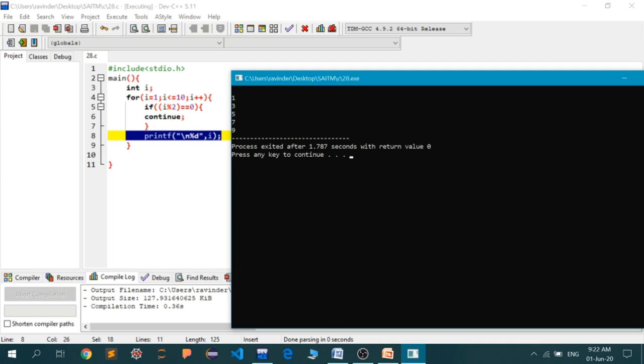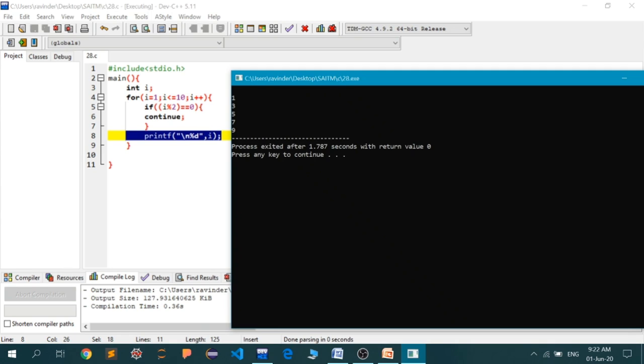In that case, we'll go inside the if block, and inside the if block there is one statement called the continue keyword. Now the continue keyword will make all the statements below it inside the loop be skipped. So this printf statement will be skipped. It is not going to be executed, and the value of i is going to be incremented again. That is, i will become 3. Now again the same process continues. So all the even values of i will be skipped.